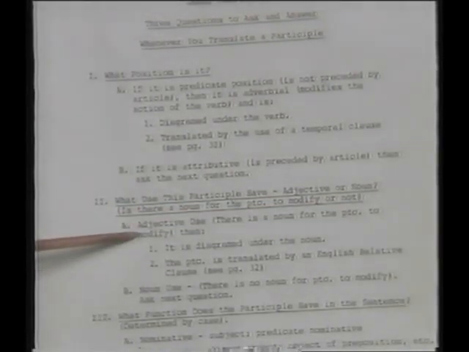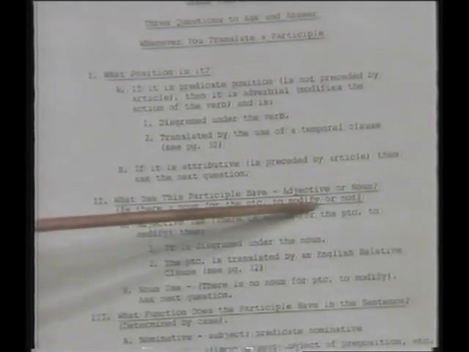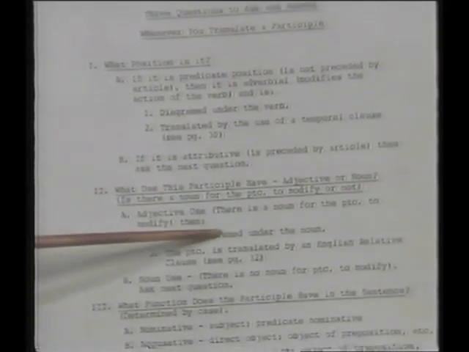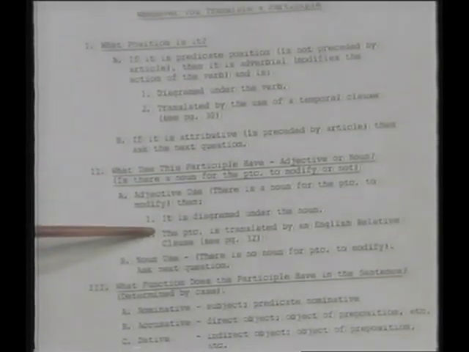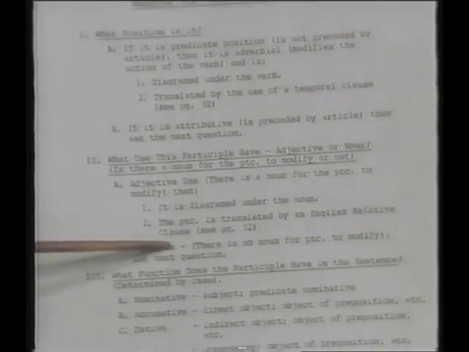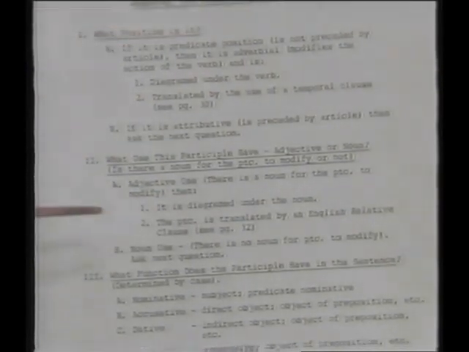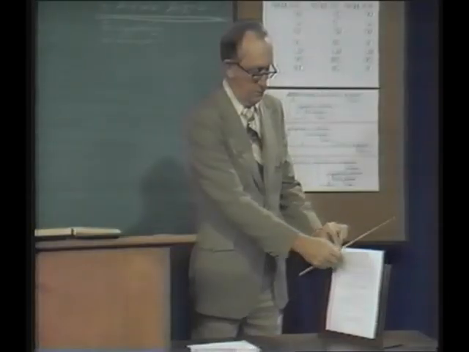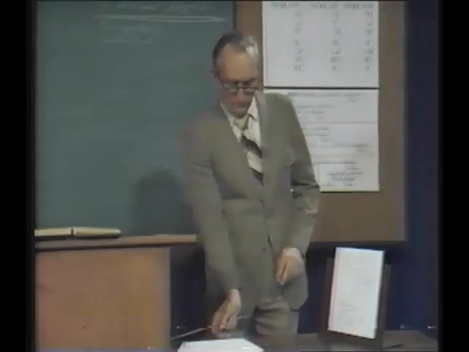A, adjective use. There is a noun for the participle to modify. Then what do we do? Well, number one, it's diagrammed under that noun, and the participle is translated by the English relative clause, see page 32. So now we can go to page 32 and see how that works. And here it is. The participle, attributive position, adjective use.